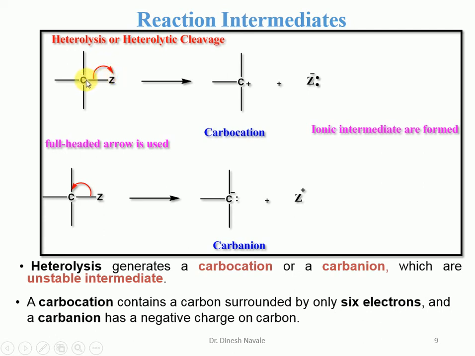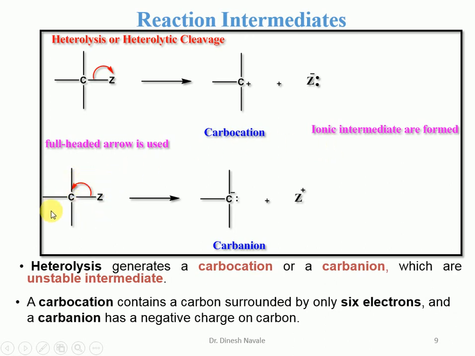That means both electrons from the carbon-Z bond will be shared by Z, forming Z minus, and the charge left on the carbon will be plus. So it is called a carbocation, and Z a carbanion. Heterolysis is thus responsible for the carbocation as well as the carbanion intermediate.